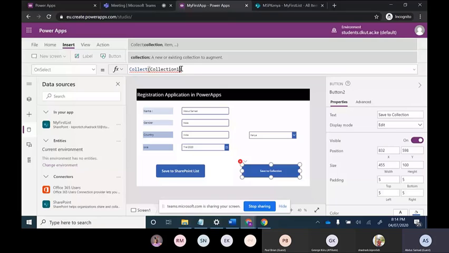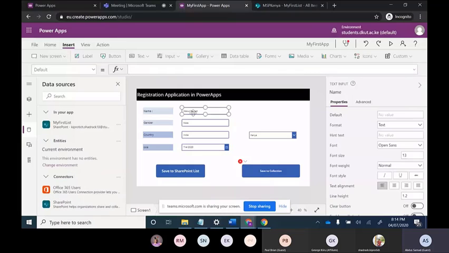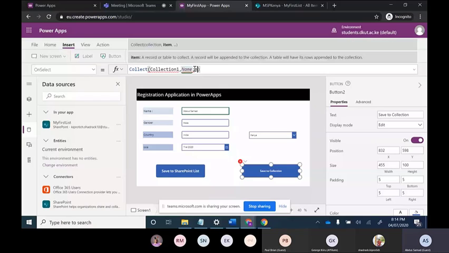So I will give one name, that is inside name. I will just pull out this name, that is Name.Text. Name dot, or just remove this.